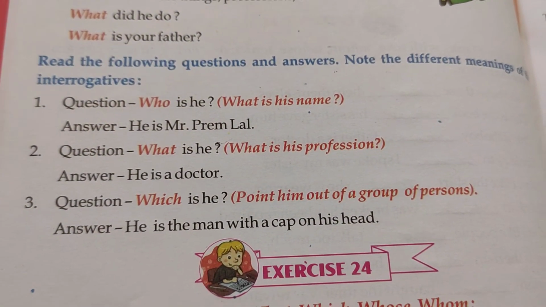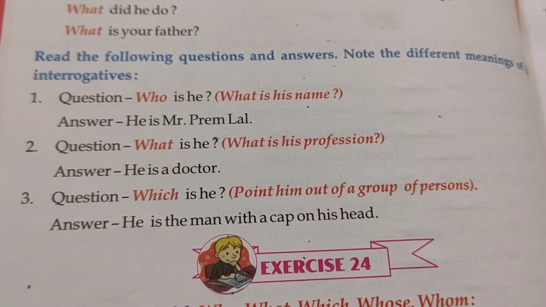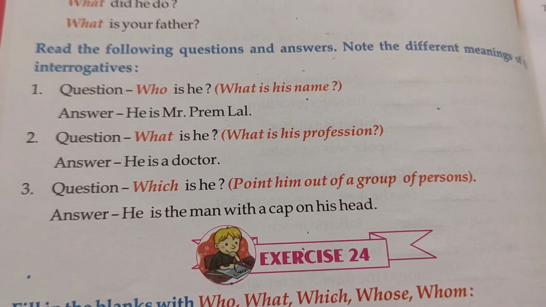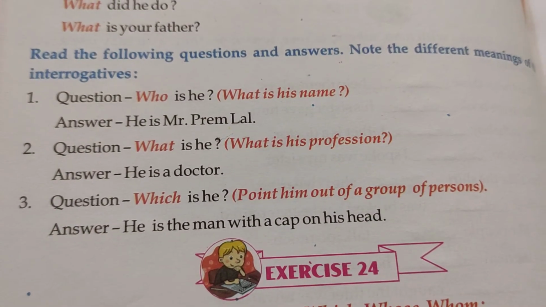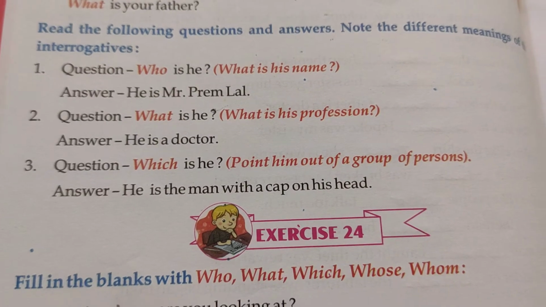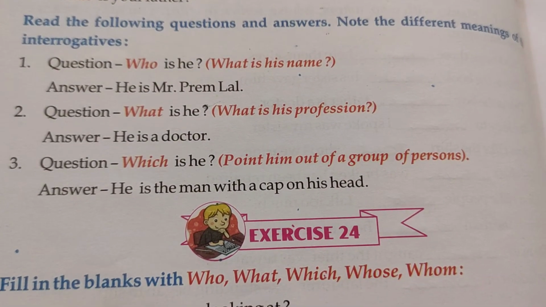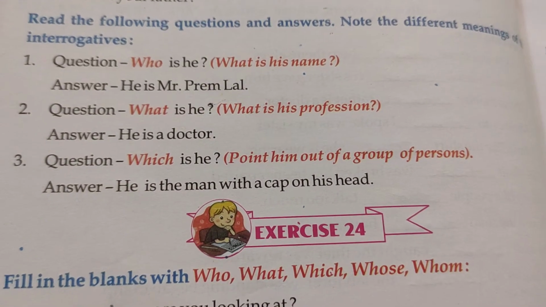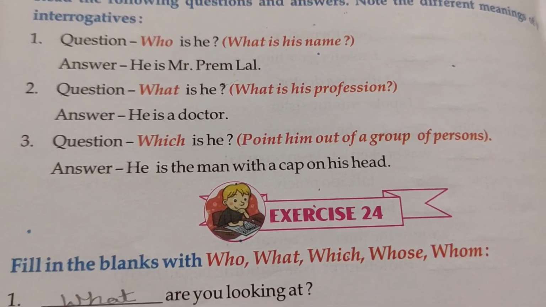Then read the following questions and answers. Note the different meanings of interrogatives. Question is who is he? Means what is his name? Answer will be he is Mr. Premlal. So who is used for asking the name of the person. What is he? Means what does he do? He is a doctor. Which is he? Means like if we are pointing to a group of persons and asking, okay, which one are we talking about? Which one is he? So the answer is he is the man with the cap on his head.